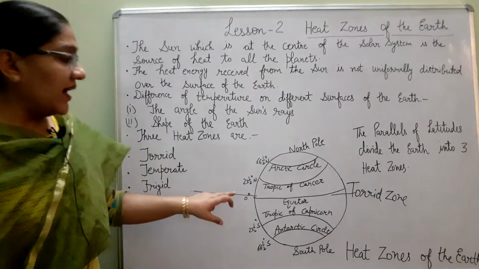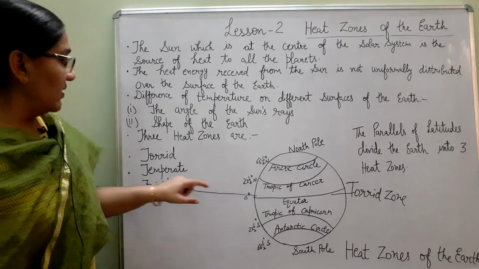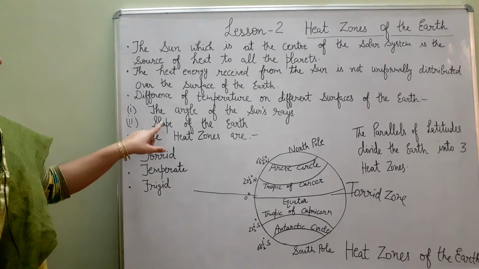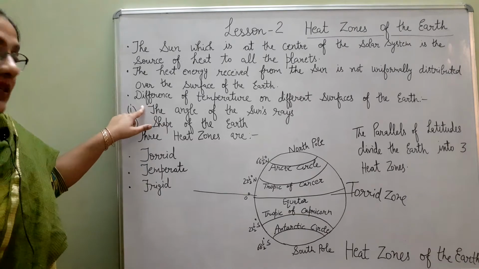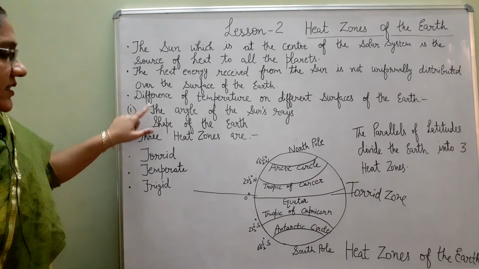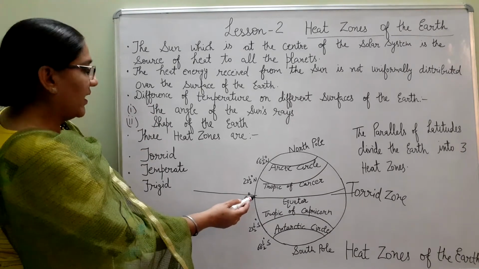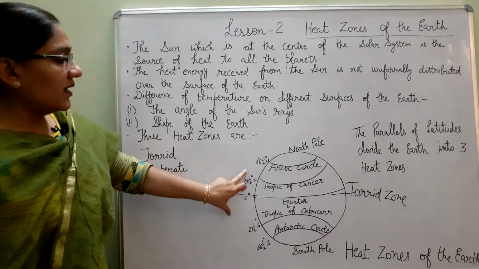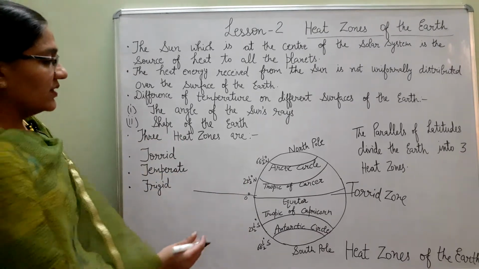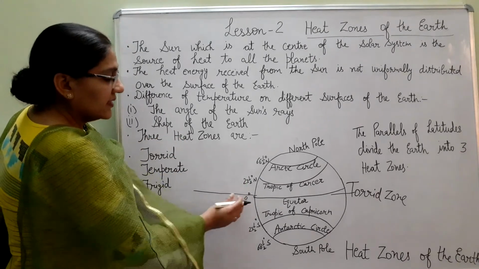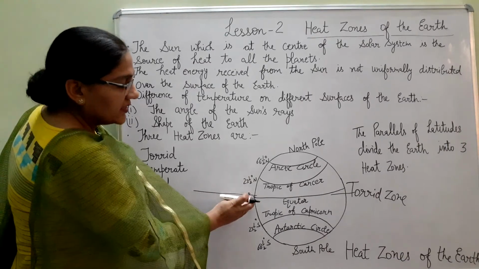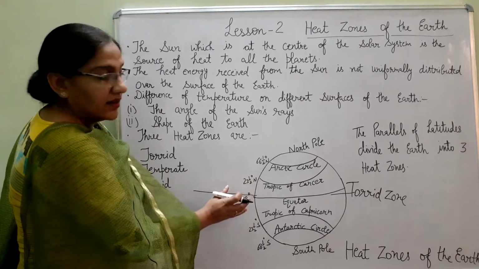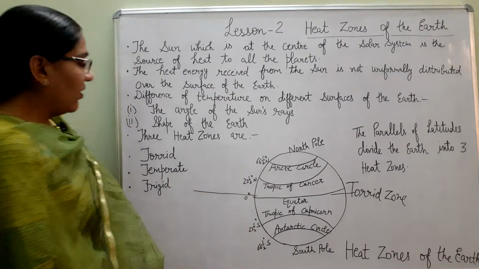Why is this area very hot? Two factors decide this: the angle of sun rays, as the sun rays fall direct here, and the shape of the earth, which is round. So this area of the earth's surface receives the sun's heat on a very small area, and these areas are very hot.